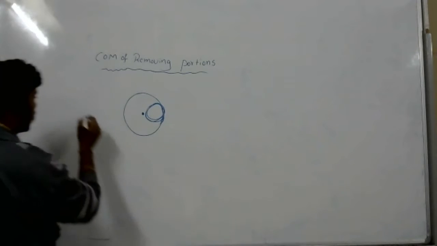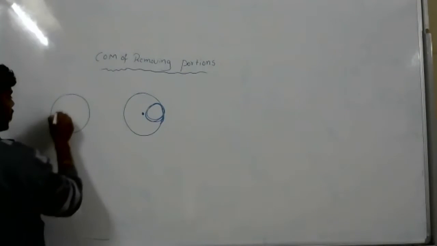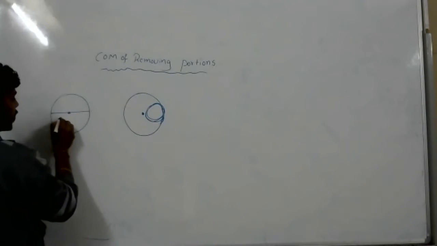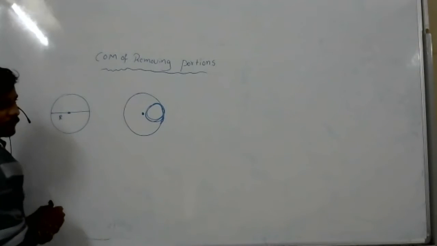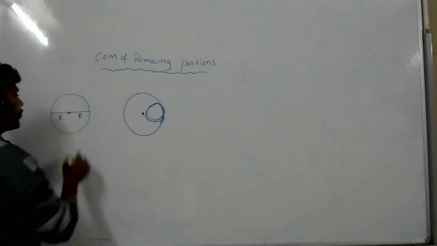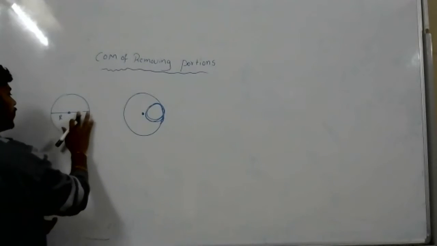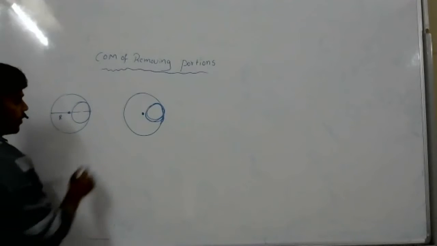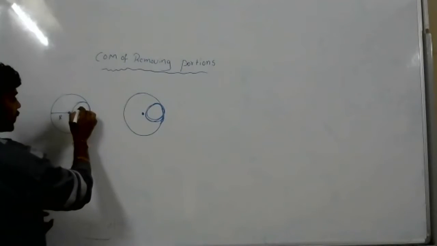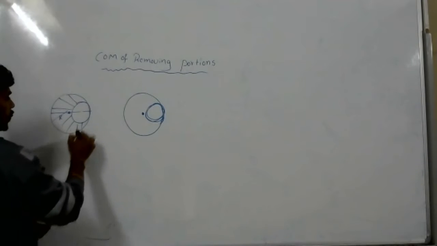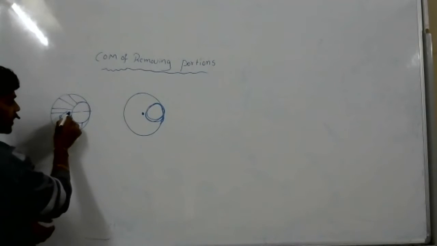Then where the center of mass will exist, that we have to calculate. Look at this. If it is a sphere with this diameter, the center of mass is at distance r from here, and even from here also r distance. But if I remove one portion like this, I will remain with this portion. Does its center of mass exist in the same place?